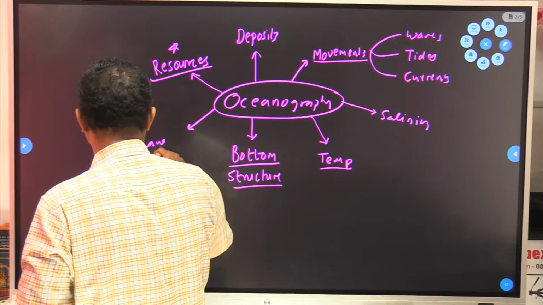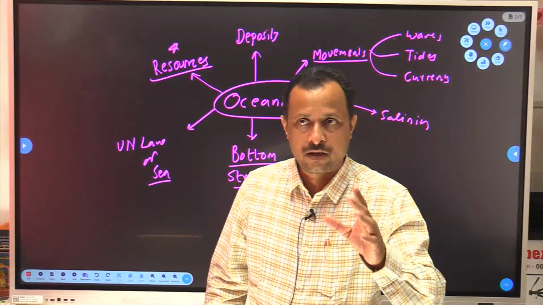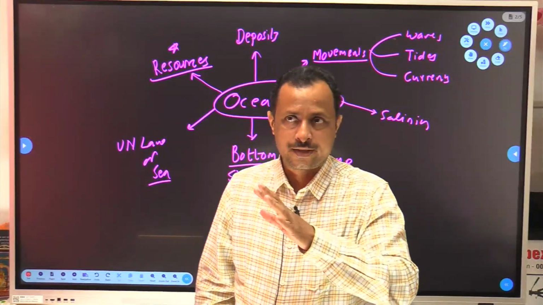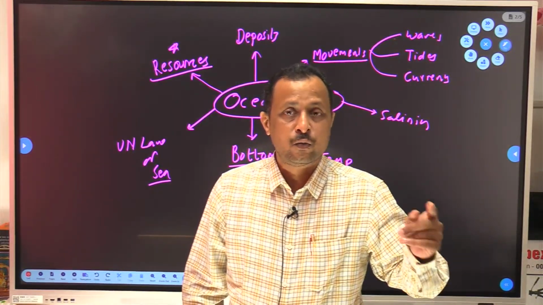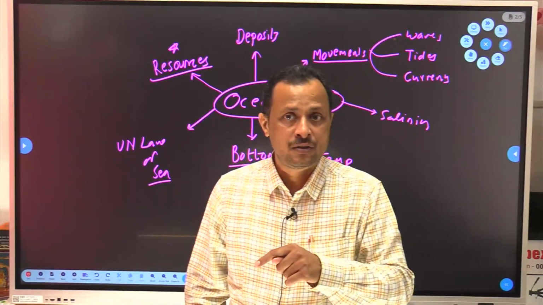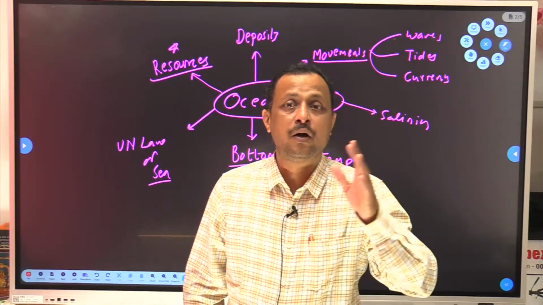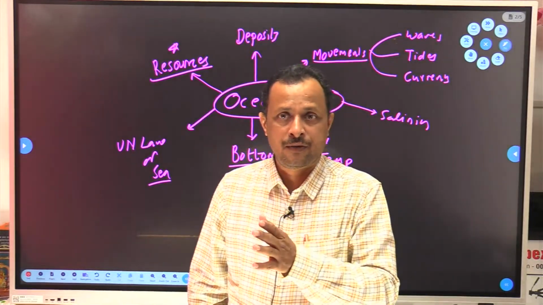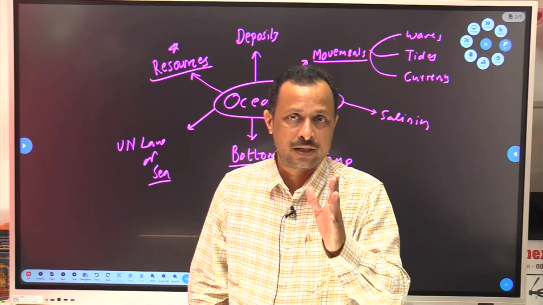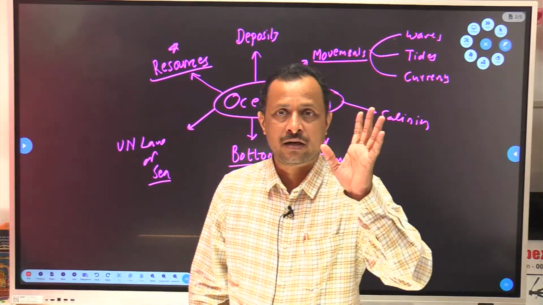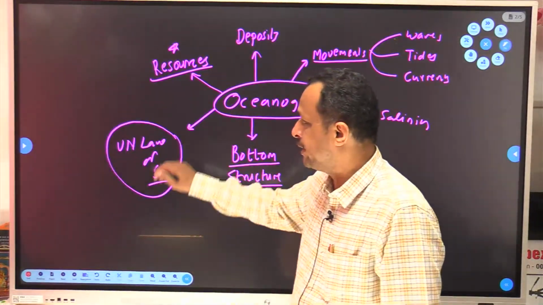United Nations Law of Sea. It is regarding the ownership of a particular country over the oceans. For example, from the coast of Mumbai up to what distance in the Arabian Sea are we able to implement our laws? Indian judicial jurisdiction is applicable up to what distance? From the coast of India up to what distance are we able to exploit resources? There should be some regulation over that. Otherwise, anyone can go anywhere and loot anything. That should not be the condition. So it is regulated by what? United Nations Law of Sea.